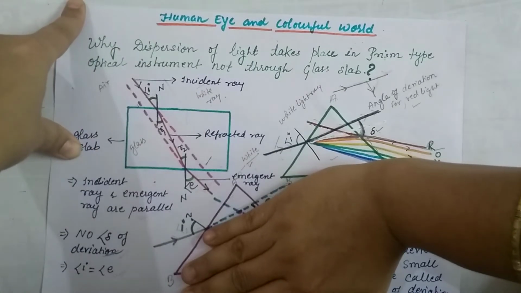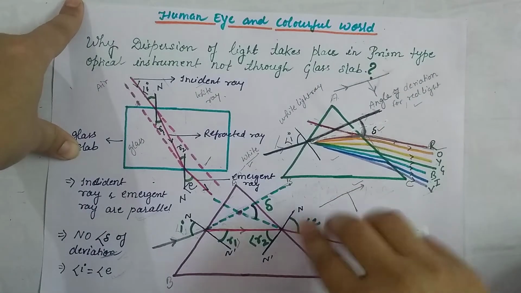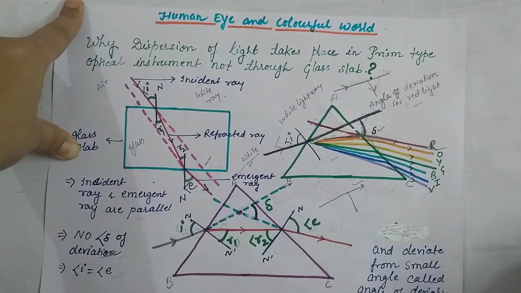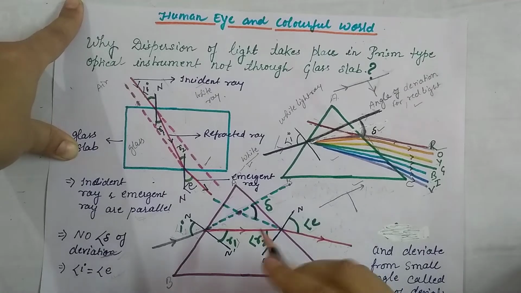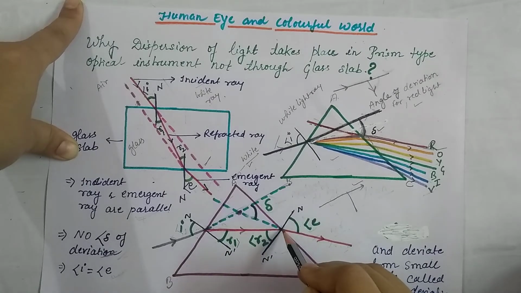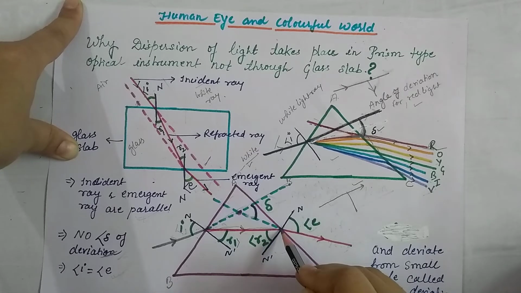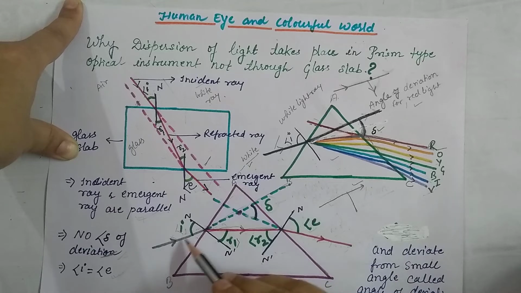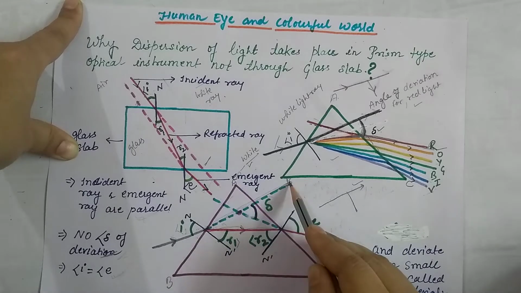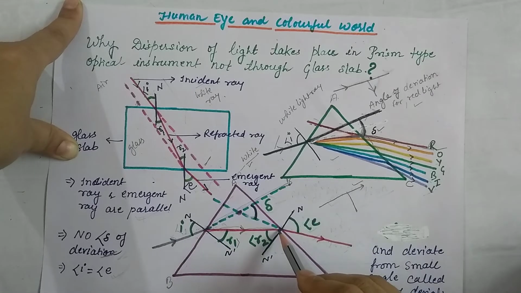But it gets bent. This refracted light, this red light you are able to see here, is refracted. Basically the light should go in this path, but it gets refracted.